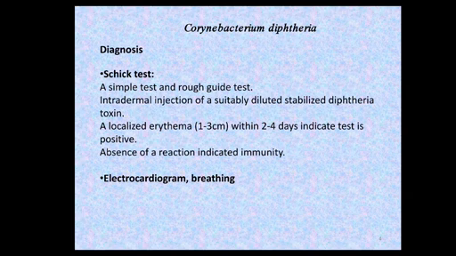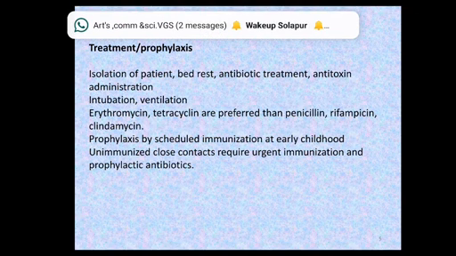Further, electrocardiogram abnormalities, and also breathing abnormalities, difficulty in swallowing, visual disturbances, and paralysis of arms and legs to some extent. These are the primary symptoms of Corynebacterium diphtheriae, which causes the diphtheria disease.